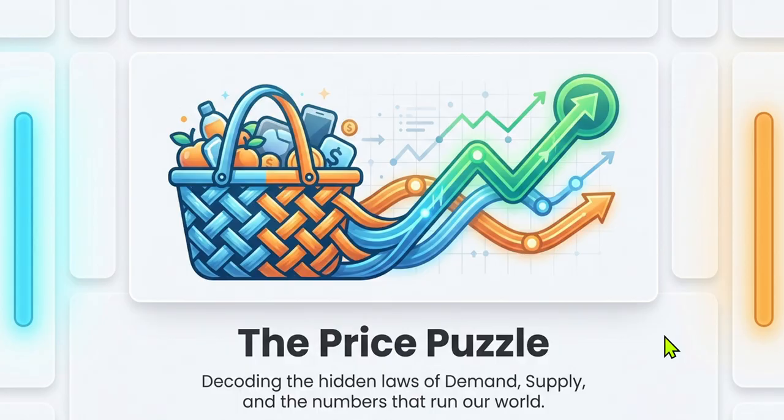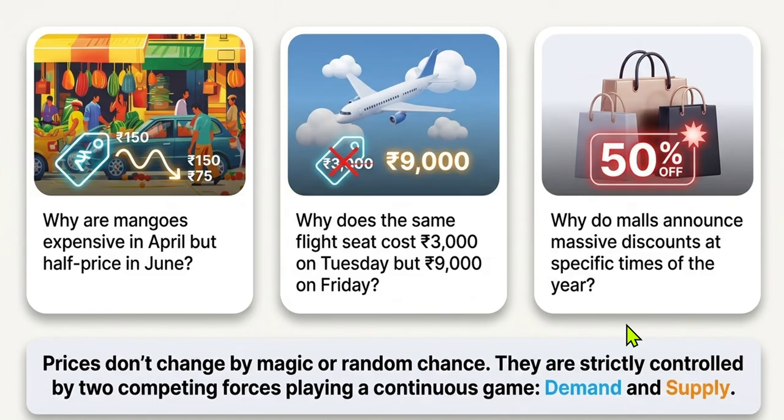Let's begin. We will decode the hidden laws of demand, the hidden laws of supply, and the numbers that run our world. So let us understand, why are mangoes expensive in April but half price in June? Not very cheap, but yes, the prices begin to fall. Why so? We will also look at another case study: why the same aircraft seat costs 3,000 on certain days and 9,000 on the weekend, which is close to Saturday, Sunday, that is Friday.